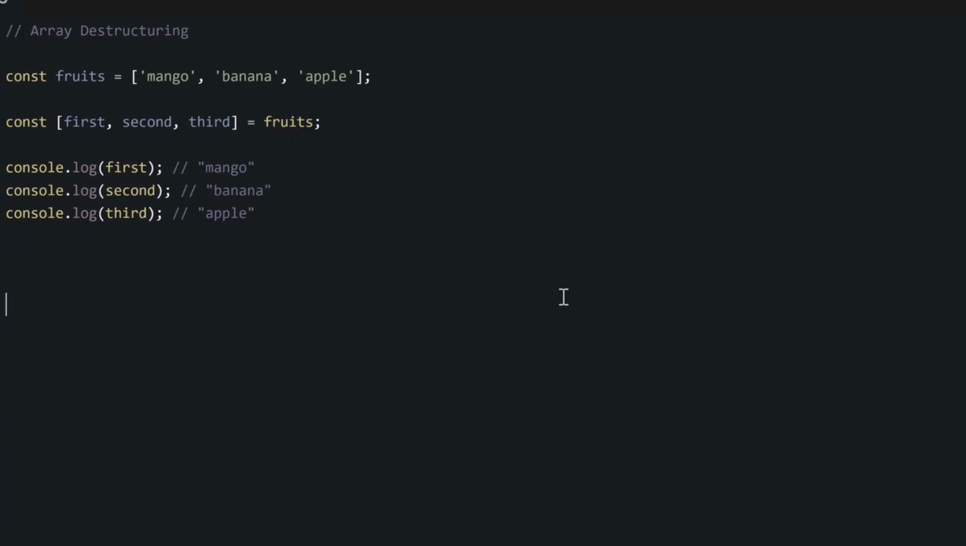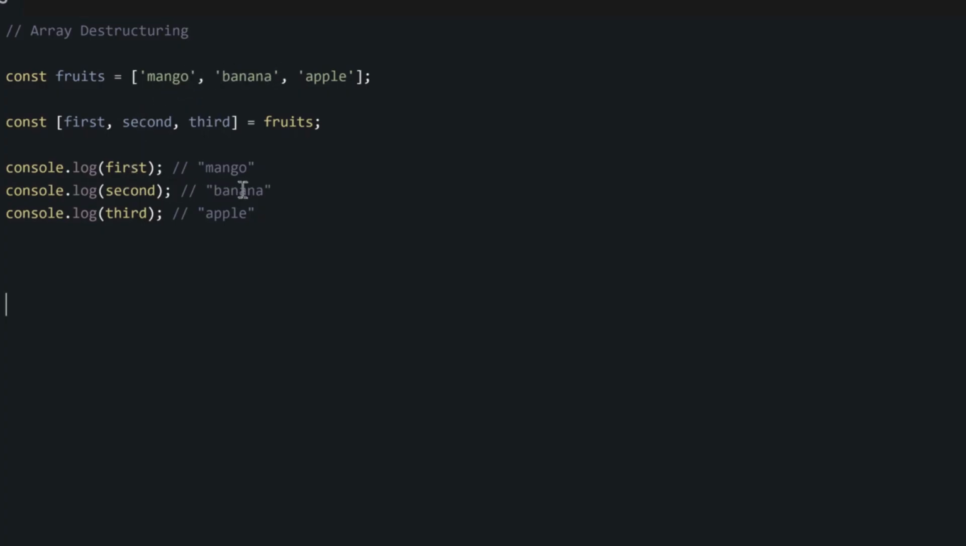Now the first item of our array will be saved only inside this first variable inside our square brackets. So this first variable will get the value of mango. And then the second one will get the value of banana. And this apple will save inside this third variable.